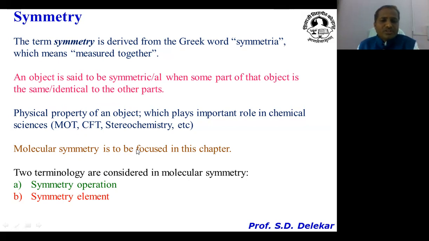In order to learn molecular symmetry, we want to consider two important terminologies: one is the symmetry operation and the other is the symmetry element. So this is somewhat the introductory part about molecular symmetry and the theory.